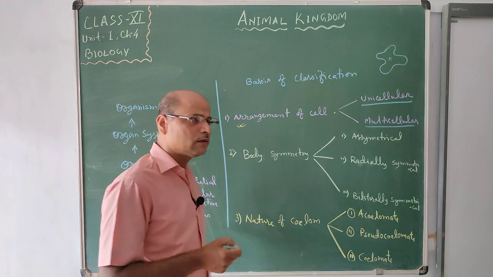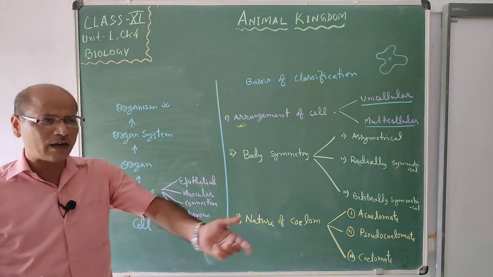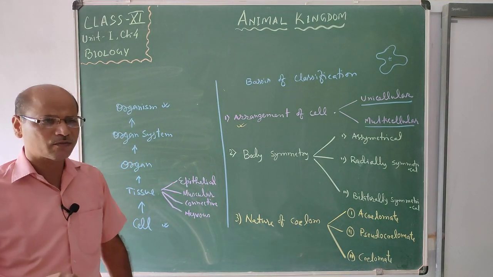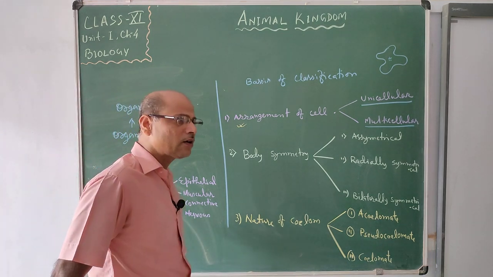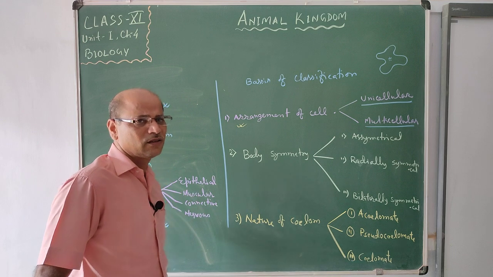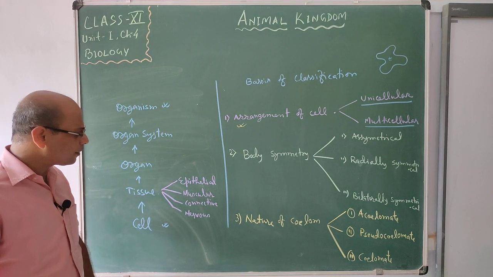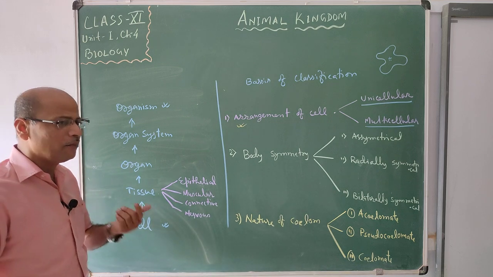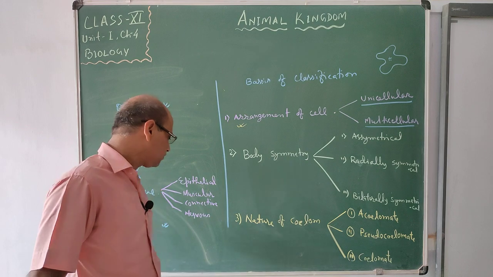We are also able to taste by the help of the tongue. We can feel hot or cold by the help of the skin. We can also smell things, good things, bad things, by the help of our nose. So different types of sense organs make us connect with the world or surroundings.